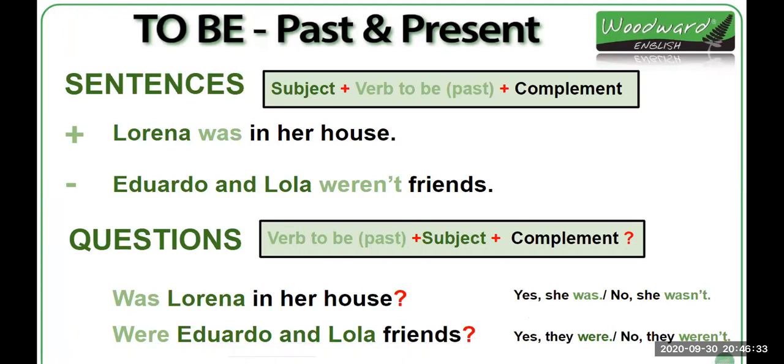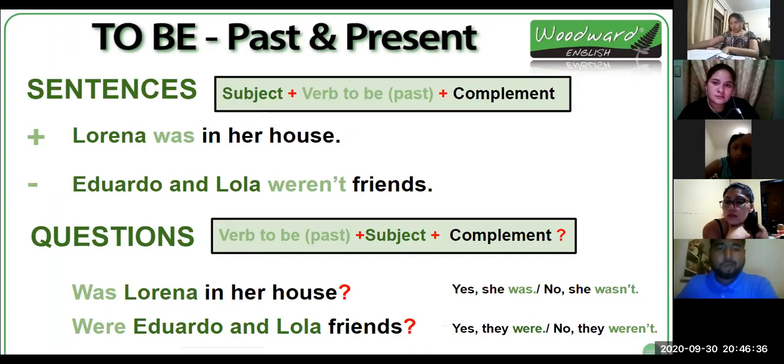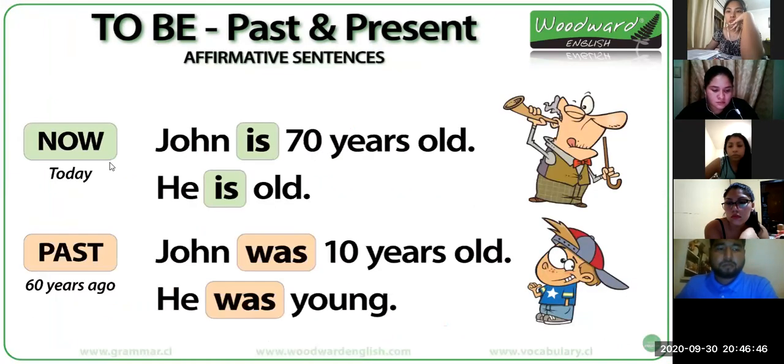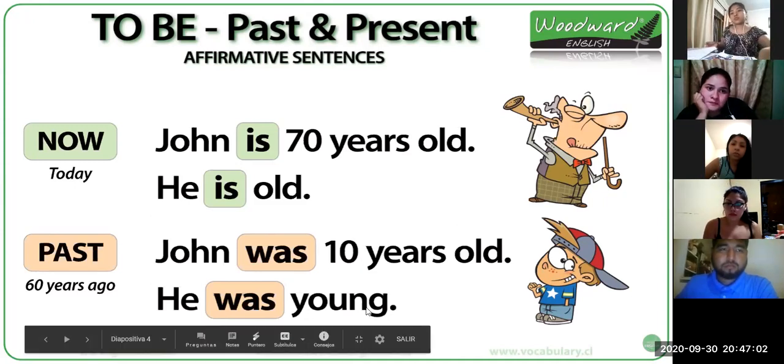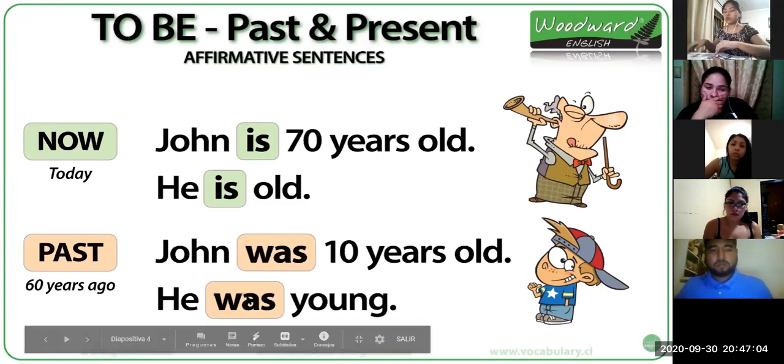No? Okay, I'm going to name some of you. Voy a nombrar a algunos de ustedes para que transformemos las oraciones de presente a pasado. ¿Ok? Por ejemplo, aquí tenemos algunos ejemplos de cómo lo vamos a hacer. John is 70 years old. He is old. John was in the past 10 years old. He was young. ¿Ok? Entonces el verbo is lo podemos cambiar por was. Este es el presente, now, and this is the past.